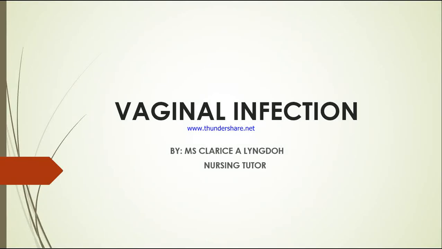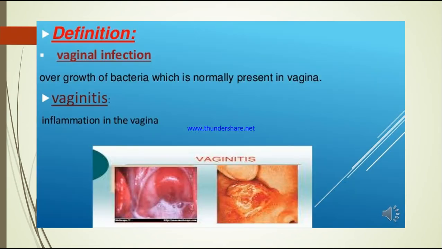About the topic vaginal infection. This topic is for BSc third year. So let us see the definition of vaginal infection. It is defined as overgrowth of bacteria which is normally present in the vagina. Okay? So if there's any bacterial growth in the vagina, then we can say it is vaginal infection.